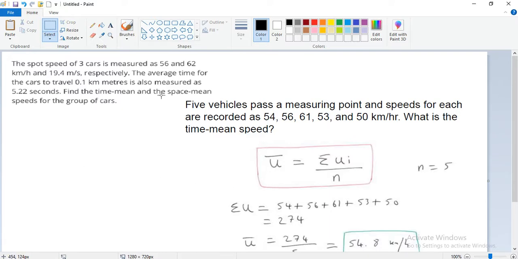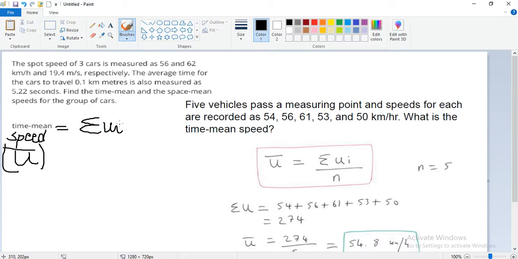First we will find the time mean speed, which is u bar, and its formula is summation of ui upon n, summation of ui upon n.